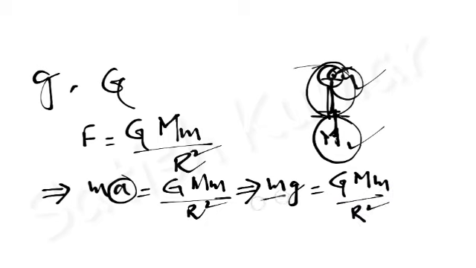Here small m represents the mass of the body, capital M is the mass of earth, and r is the radius of earth. G is the universal gravitational constant and small g is acceleration due to gravity. I can cancel these two and the equation becomes g is equal to G capital M by r square.